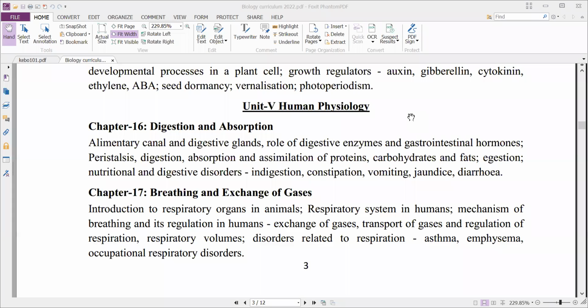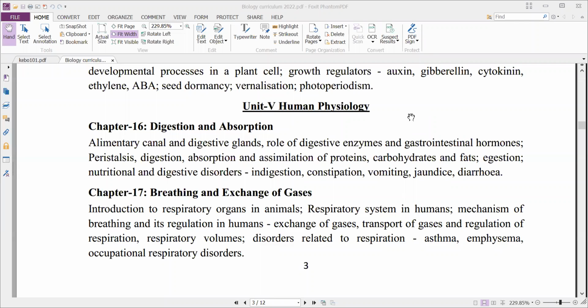Some of the diseases related to respiration, like asthma, emphysema, and occupational respiratory disorders. That means if a person is working in different environmental conditions, they will have different respiratory disorders. Some are working in the glass industry, some in coal mines, some in the cement industry, some in asbestos industries, like that.